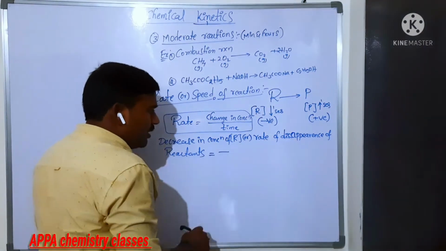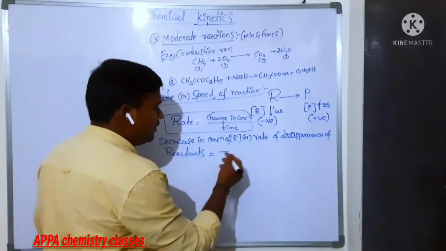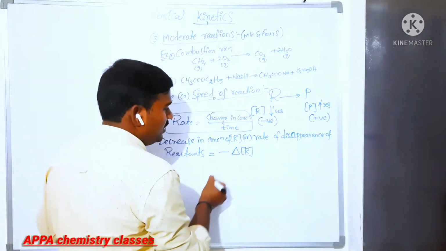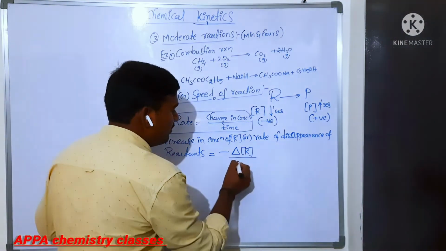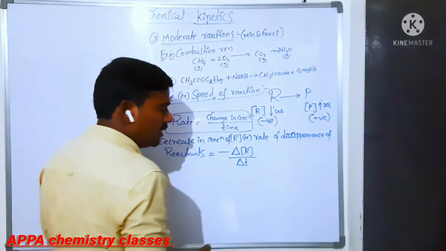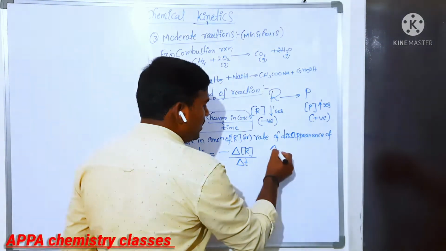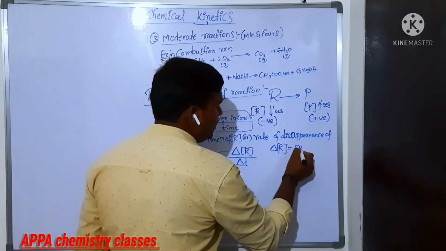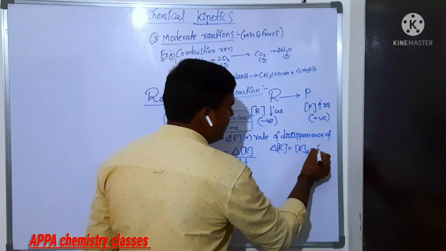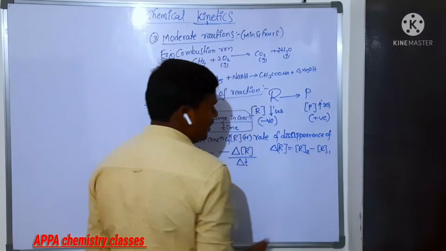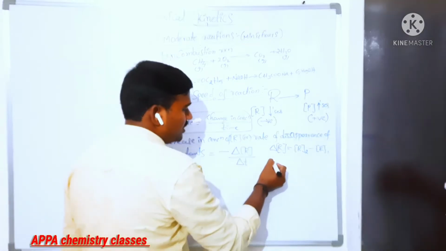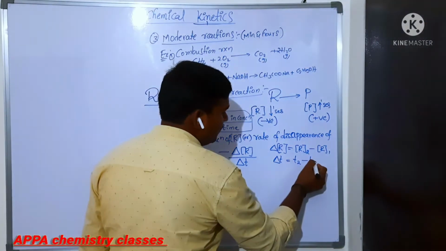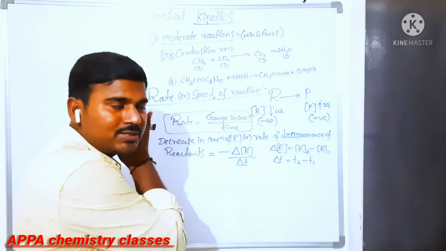So the rate of disappearance of reactant will be represented as the change in concentration of reactant, that is represented with delta R by change in time. Now what is delta R here? Delta R is nothing but high concentration minus low concentration. That is what we call change in concentration. And what is delta T here? Final time minus initial time.